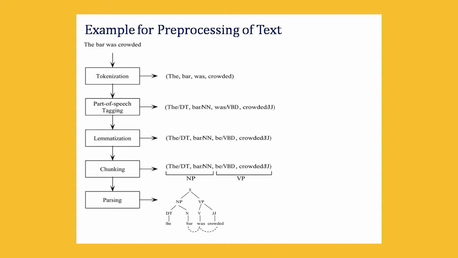And then the lemmatization is done. What is lemmatization? The actual lemma of the word is returned back to the system, so that it is again divided into phrases. See, this is a noun phrase and this is a verb phrase. All this has to be done to form a parse tree, and parsing helps us to take meaning from the sentence. That is the whole purpose of doing this pre-processing of text, and all this happens inside.